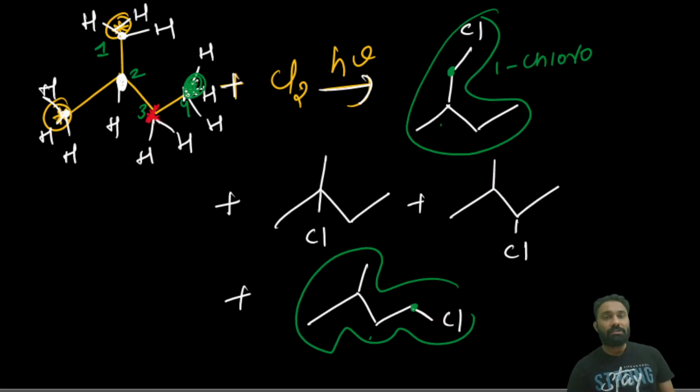So if the IUPAC names of both compounds are different, their physical properties are also different. Sorry, their chemical properties are also different. That's the reason these hydrogens have different natures.